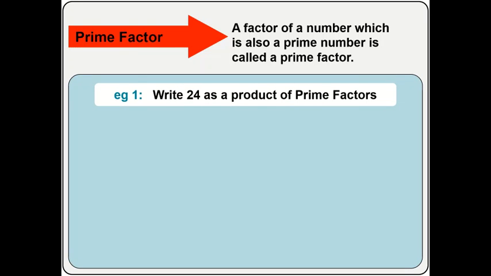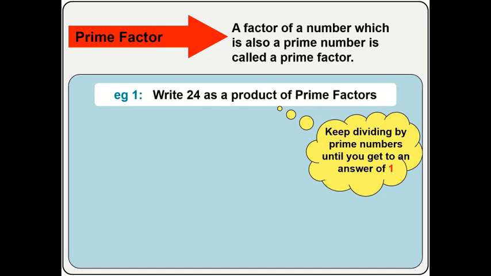Write 24 as a product of prime factors. This means that you want to express 24 as a multiplication of prime numbers only. What would you do to get this? You keep dividing by prime numbers until you get to an answer of 1.